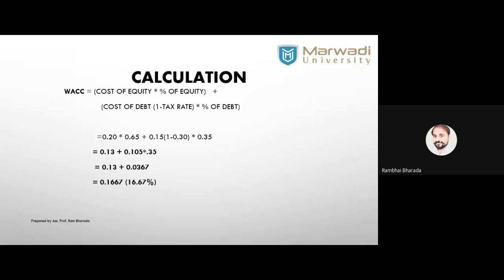Are we clear now? Okay, so quickly write down your enrollment numbers for attendance purpose. With this, our entire unit number 2 is over from my side. If you have any query, any questions, you can contact me anytime. In unit 2, we have covered sources of finance, cost of capital, weighted average cost of capital, capital structure, and last one, leverage. All these points we have covered.